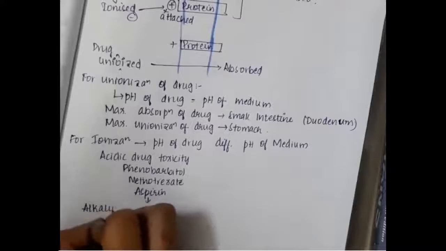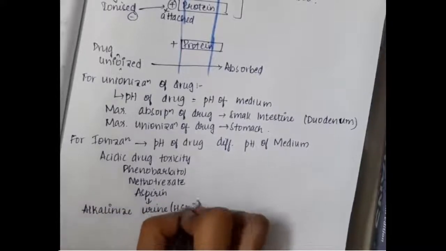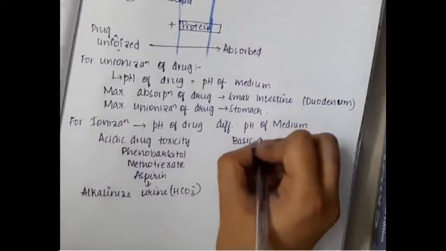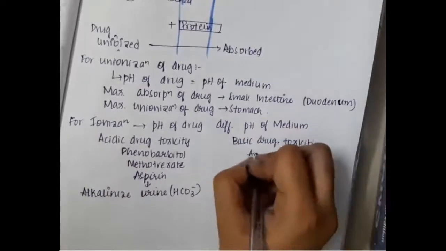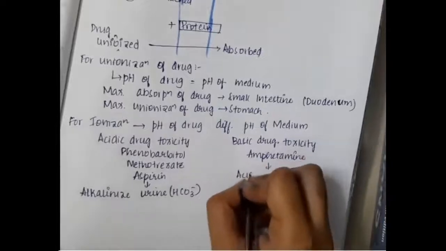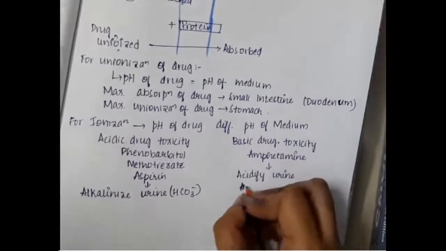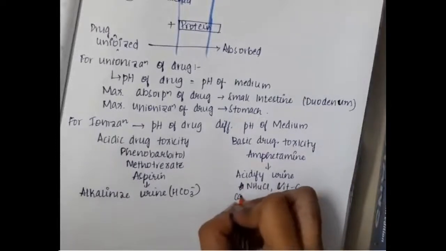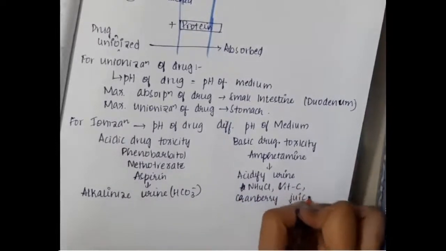If there is acidic drug toxicity, like phenobarbital, methotrexate and aspirin, in order to get them eliminated in the urine, you will have to alkalinize the urine. If you alkalinize the urine, these acidic drugs will undergo ionization and get eliminated easily because they do not enter the renal blood vessel again. If there is basic drug toxicity like amphetamine toxicity, we will have to acidify the urine. Examples are NH4Cl, vitamin C and cranberry juice.